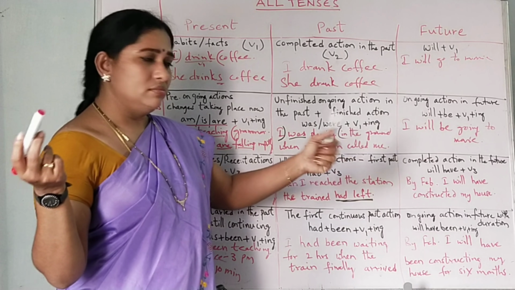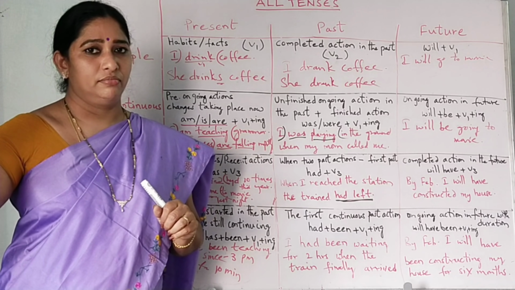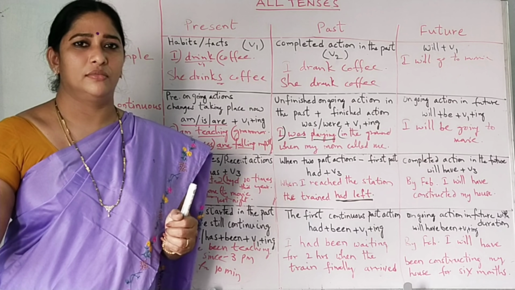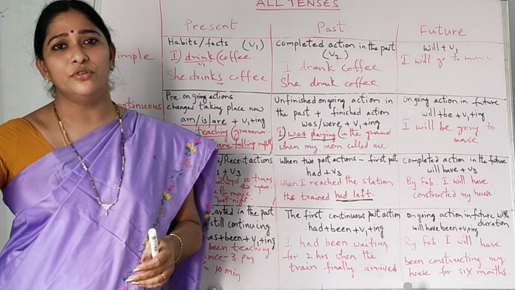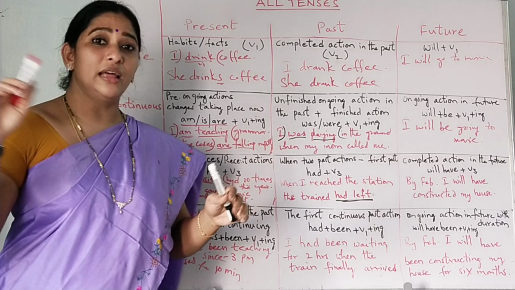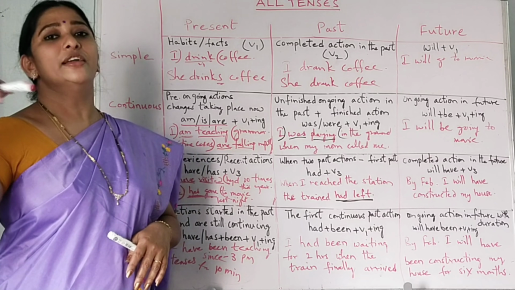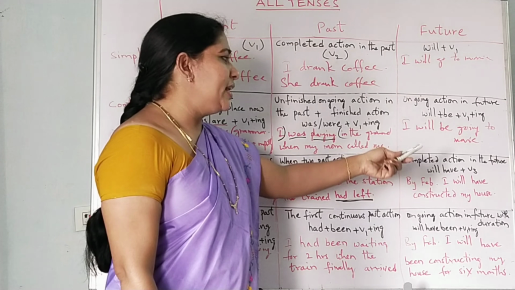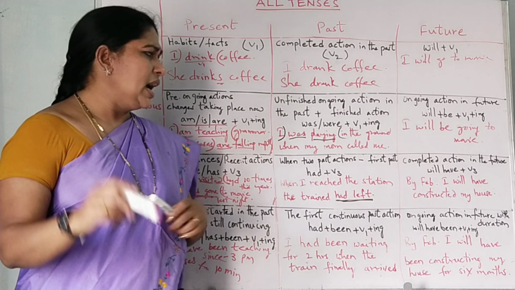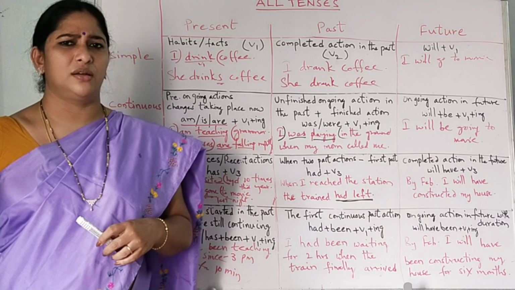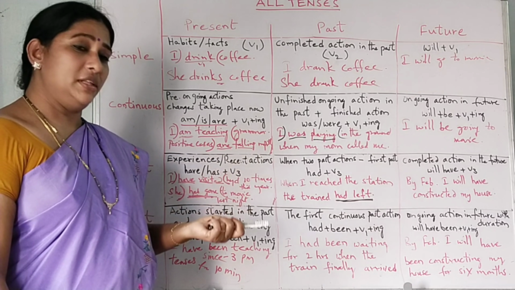I will have constructed my house. So that is not yet completed. It will be completed in the future. You are telling that as though it was completed in the future. So completed action in the future. In the future it is completed. By February I will have constructed my house.